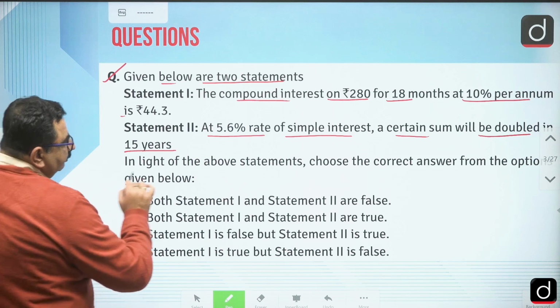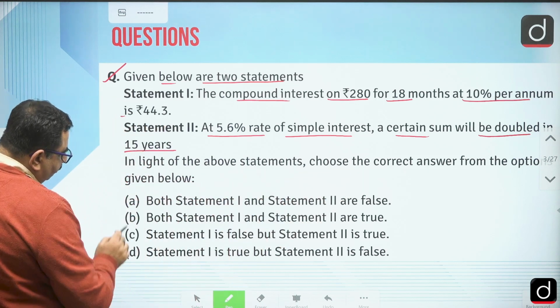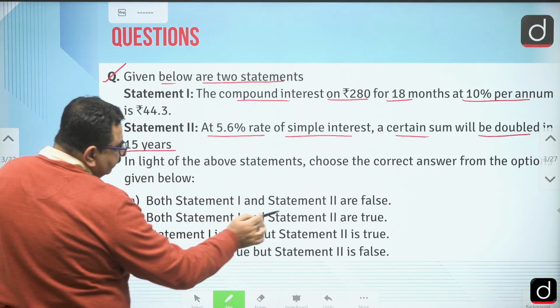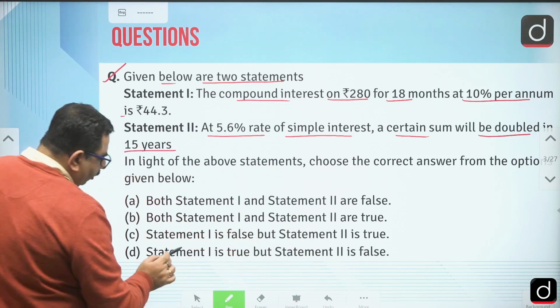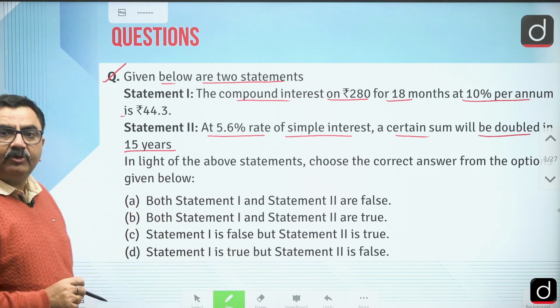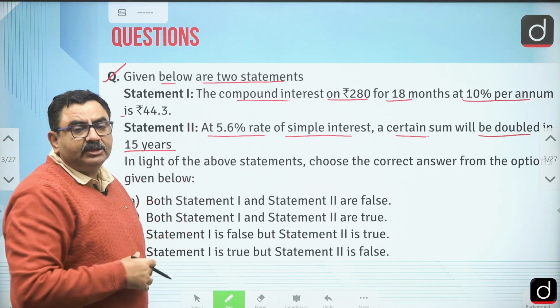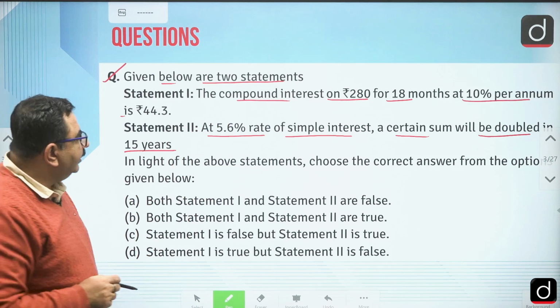Now, in light of the above statements, choose the correct answer from the options given below. Either both the statements are false, or both are true, or one is false and the second is true, or one is true and the second is false. So out of these four options, we have to give the answer. What we have to check is whether the given conditions are correct or not. So let's start with the first condition.